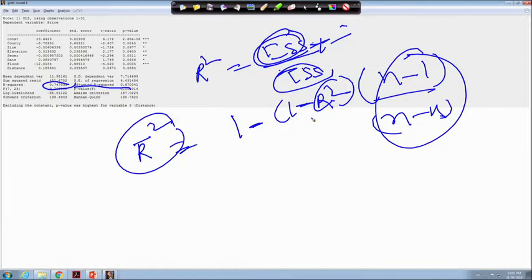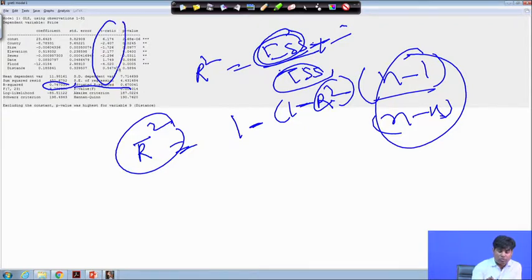So, in that context what will you do? You see here, this column you have to actually target. This column will give you the indication of which variable is having a very high impact on the dependent variable. That depends upon the value of the t ratio. The higher the value of the t ratio, the higher the impact; the lower the t value, the lower the impact. So, without checking the sign, because whether positive or negative is not a matter, which one has more impact on the dependent variable exclusively depends on the value of the t statistics.